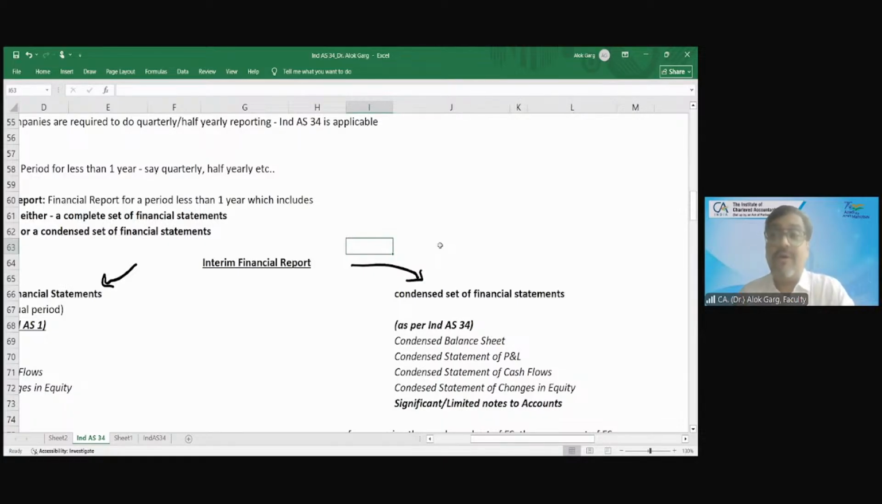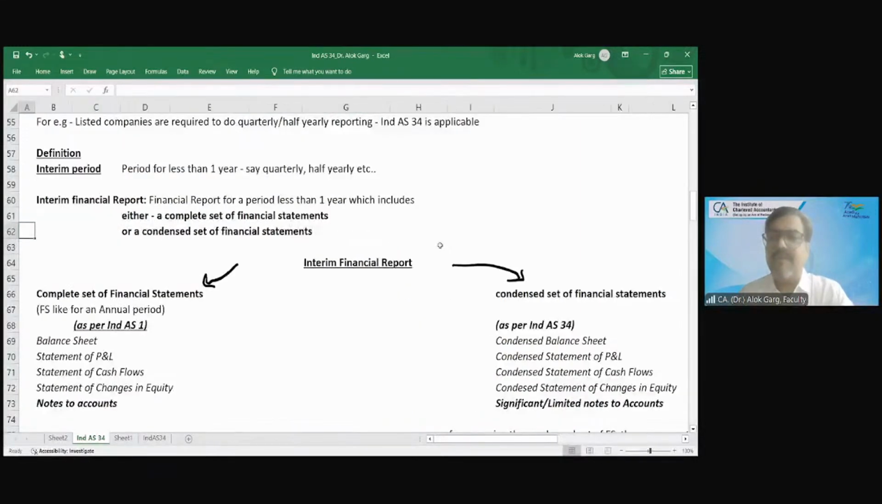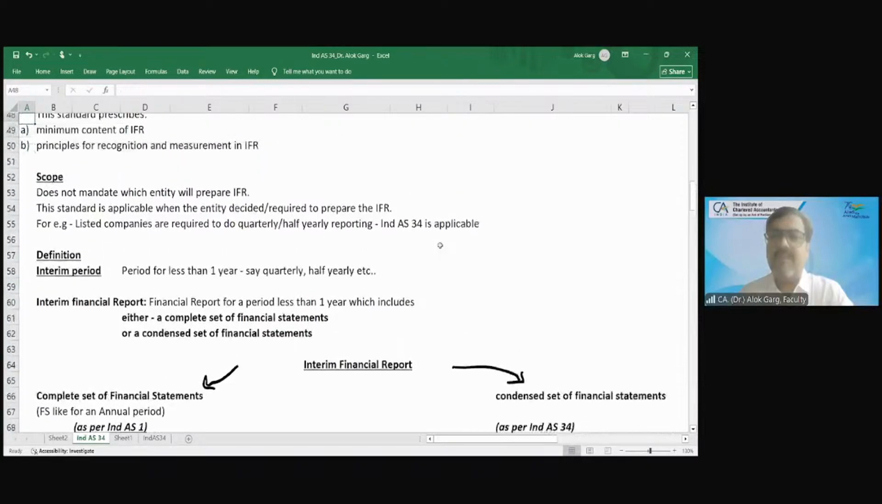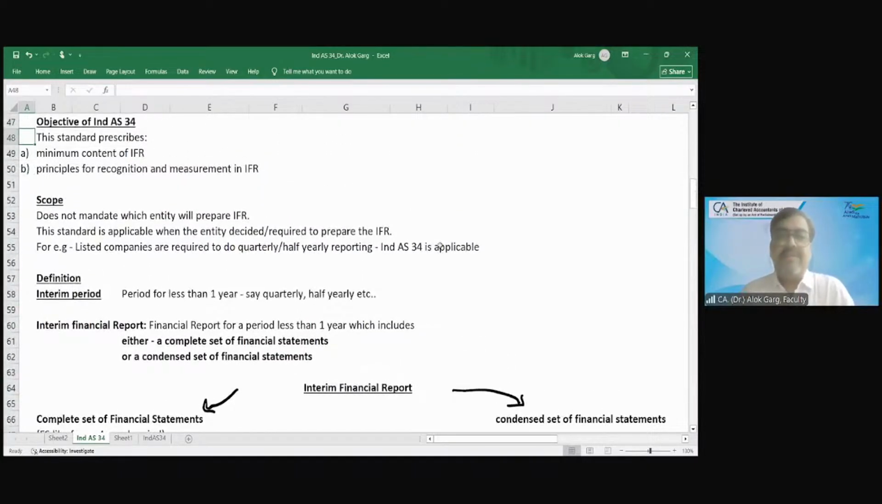He said, oh my God, yes, it is given. I said, yes, sir, it is given. And that was the purpose of Ind AS 34, that you should not prepare the full-fledged financial statement on a quarterly basis, because there is a limited use for the quarterly financial statement. Making sense or not? Yes, sir. Making sense, sir. So friends, we discussed the objective.